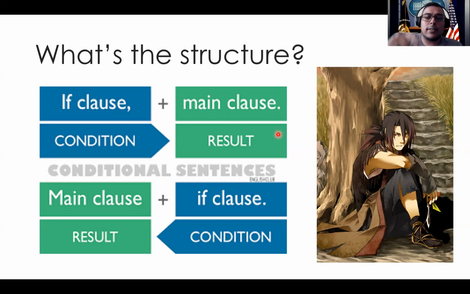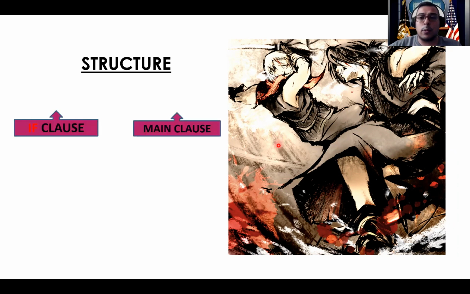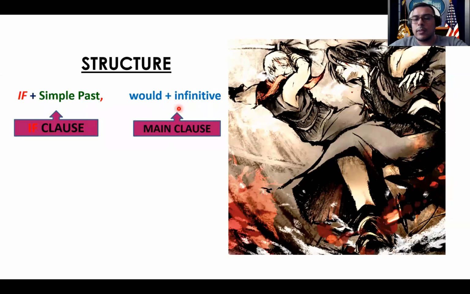Okay. So let's go into more detail. We want to focus on second conditional. So here we go. This is the structure for second conditional. Like we established, we have the if clause or the condition, and we also have the main clause or the result. So this is the structure for both of these. The condition is going to be in past simple, and then the result is going to have would and then infinitive. For us, the infinitive is basically the base form. Okay, so just remember base form, and you're going to be okay.